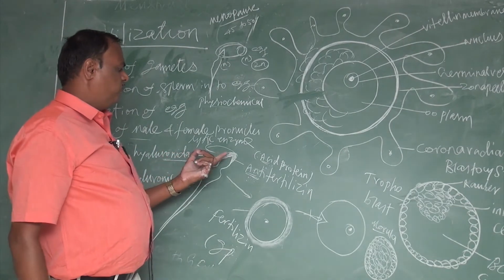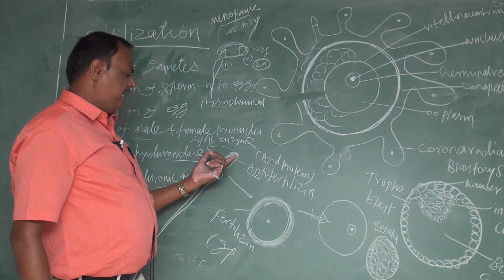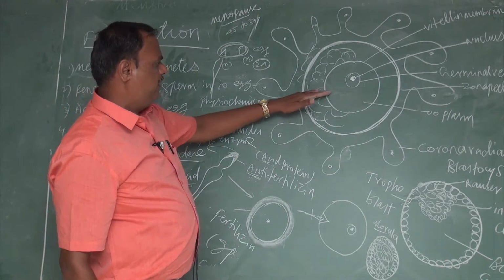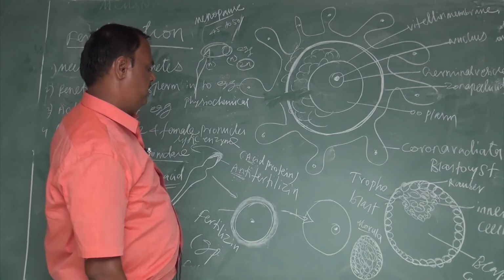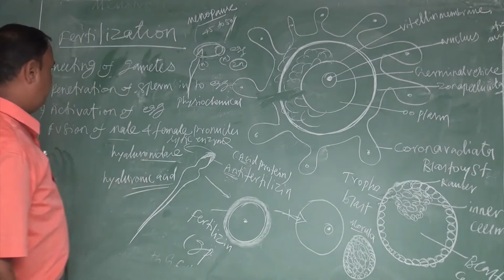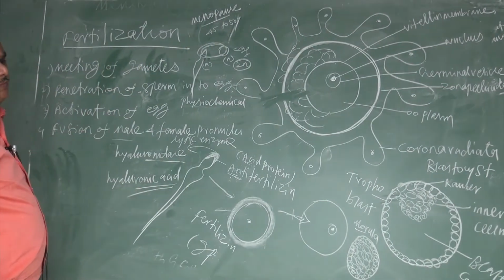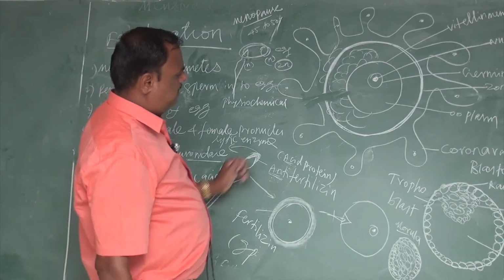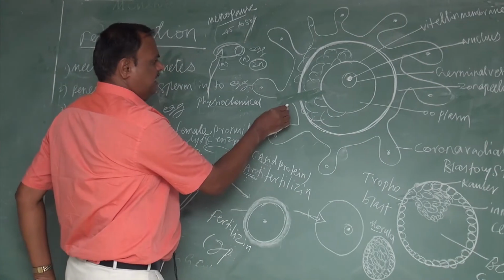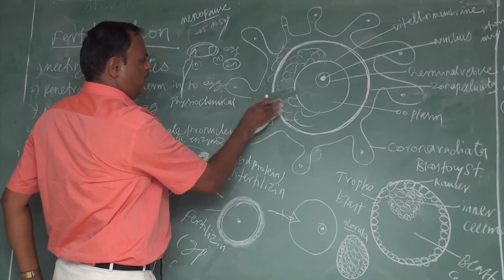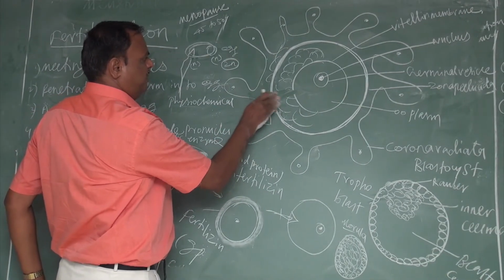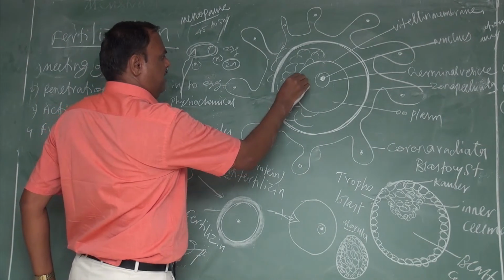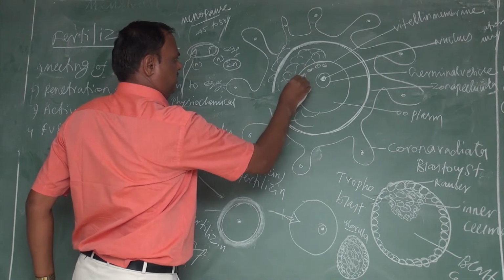Hyaluronidase produced from the acrosome is a lytic enzyme that dissolves the egg membrane and also the follicle cells. That is called penetration of sperms. Next, activation of the egg. When the sperms reach and destroy the corona radiata and the zona pellucida, then comes the vitelline membrane. Under the vitelline membrane, only the cortical granules are present.